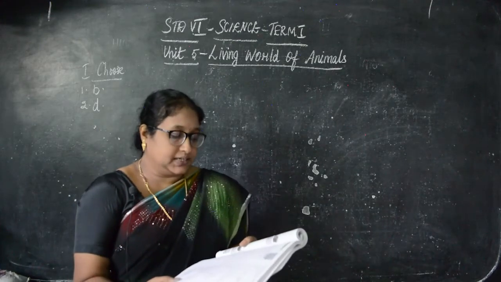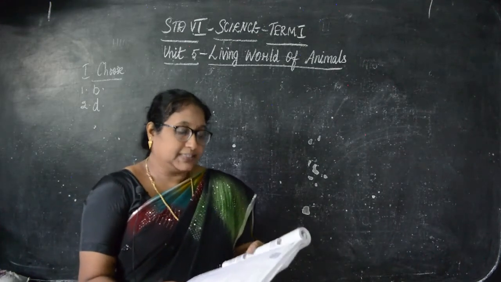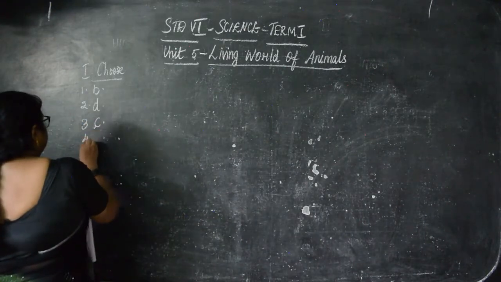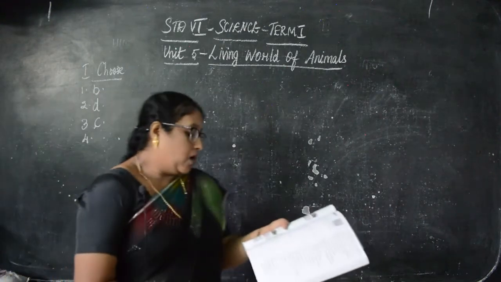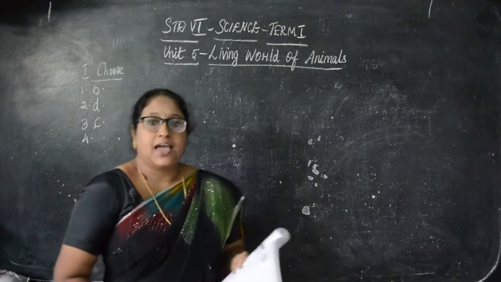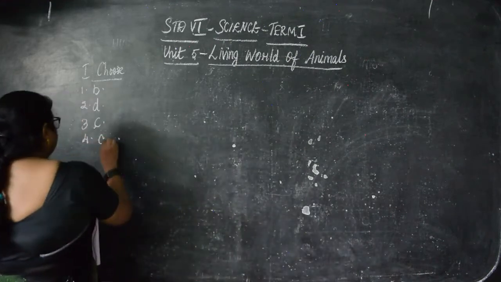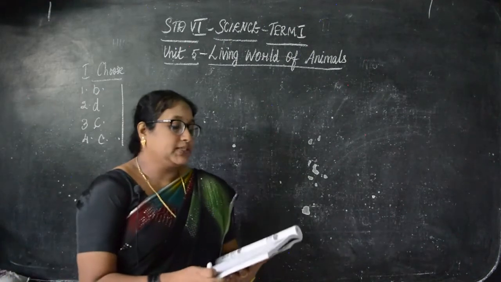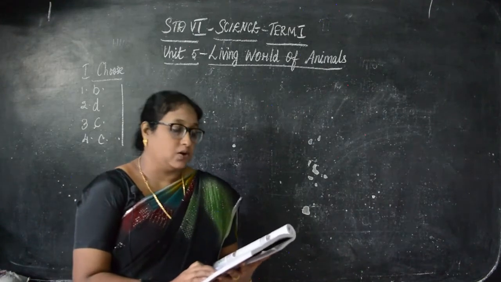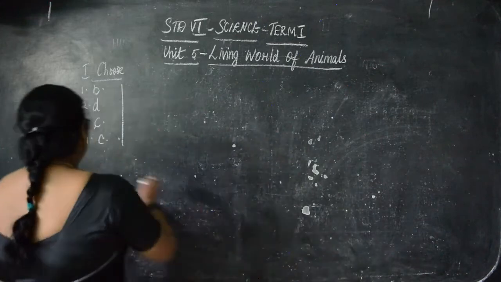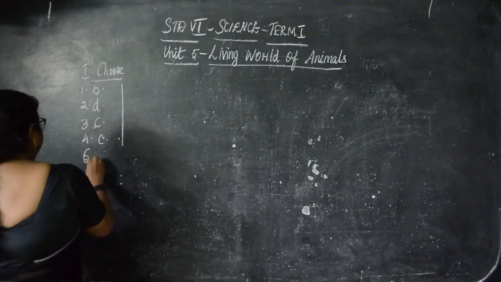Then third, lizards breathe through their C, that is lungs. Then fourth, all animals need. So what is the correct answer? C, air, food and water. Okay, children. Then next, which animal has special organs of breathing called gills? The answer is C, fish. That is your fifth one.